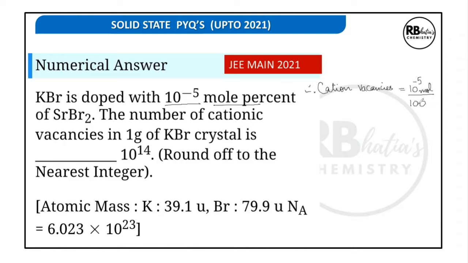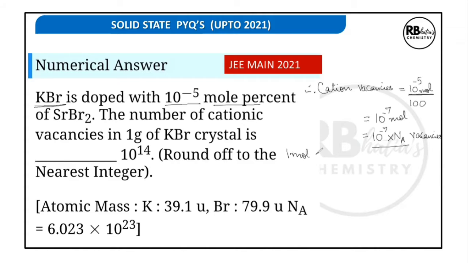10 to the power minus 5 mole percent, percent means upon 100, which makes it 10 to the power minus 7 moles of cation vacancies, or by number 10 to the power minus 7 into Avogadro number of cation vacancies. Now, these cation vacancies are created for 1 mole of KBr.